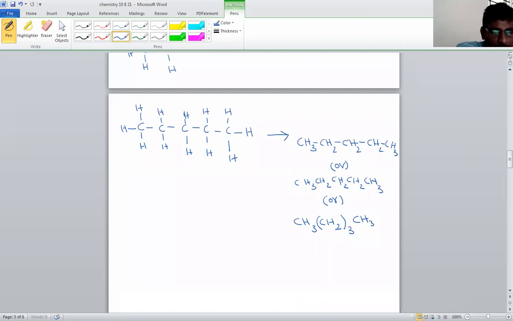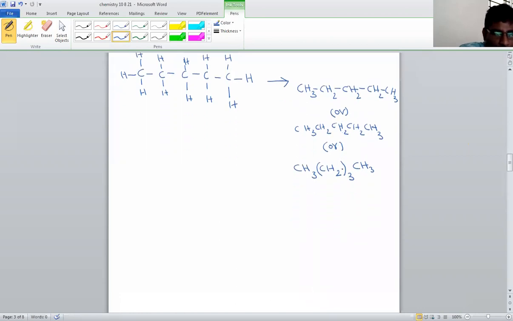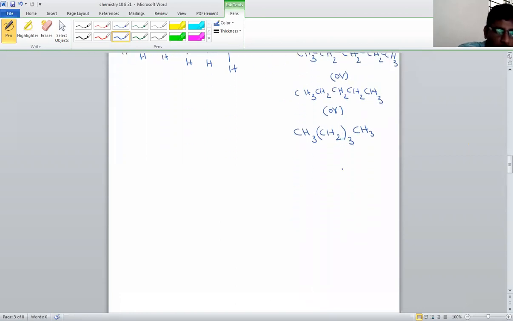So this is also what we can call condensed structure. This is further condensed. Here I wrote CH3 first, and the remaining CH2, CH2, CH2, I wrote as CH2 thrice, single bond CH3. So either the first one or the second one or the third one, all these are condensed structures. So a complete structure we can convert to a condensed structure by omitting or neglecting some bonds or all bonds.